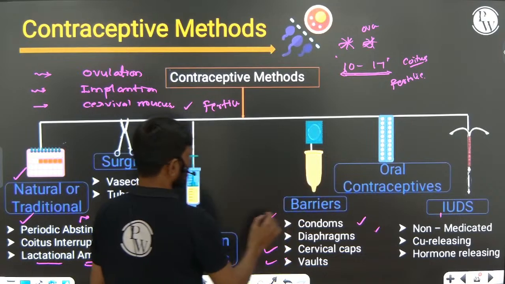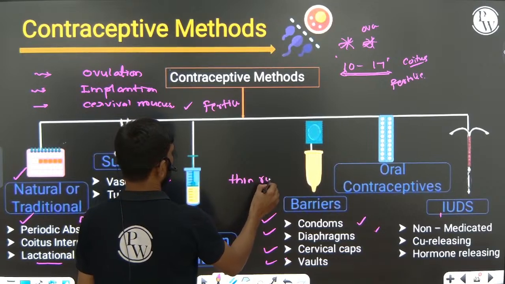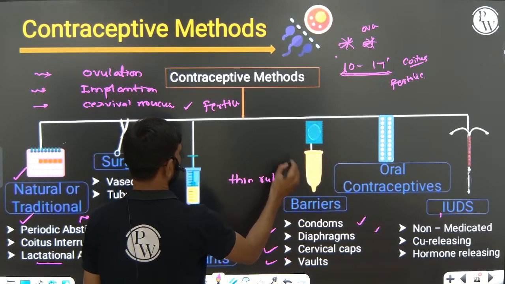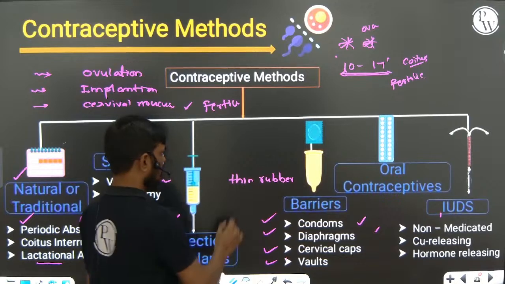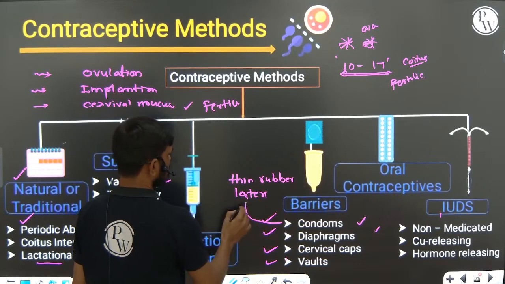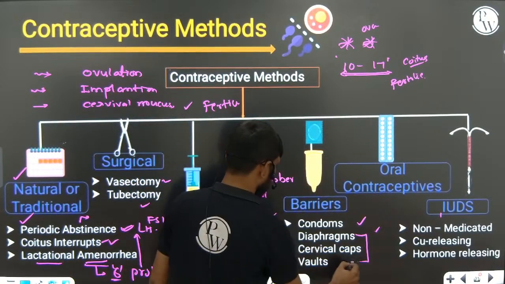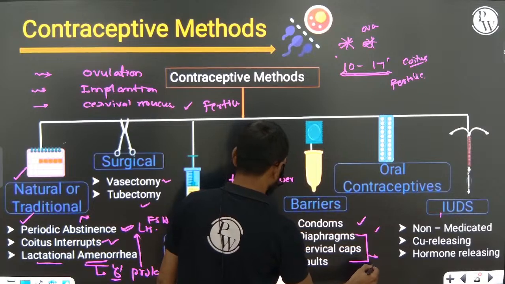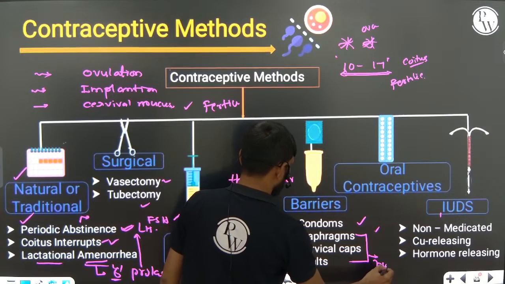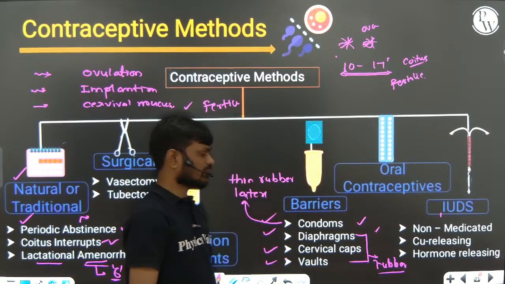These barriers are made of thin rubber and latex. The condom is made of thin rubber and latex, but the diaphragm, cervical cap, and valves are made only of thin rubber. Very, very important.